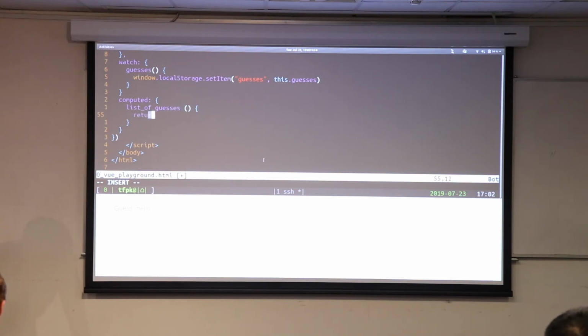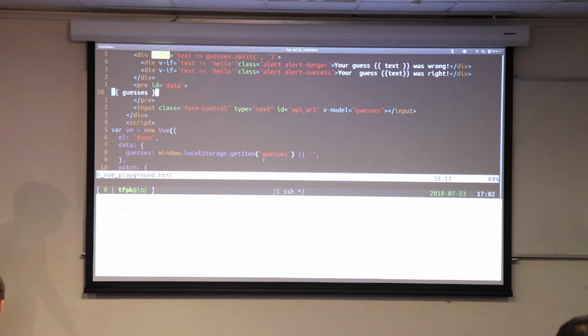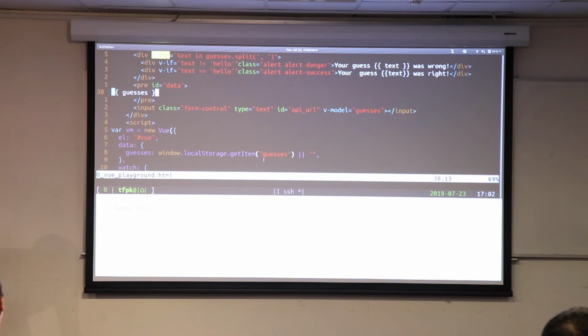And this is going to return list.guesses.split space. And now, up here, first of all, we can replace this sort of list that we had here with the actual list that we're using. So list of guesses.